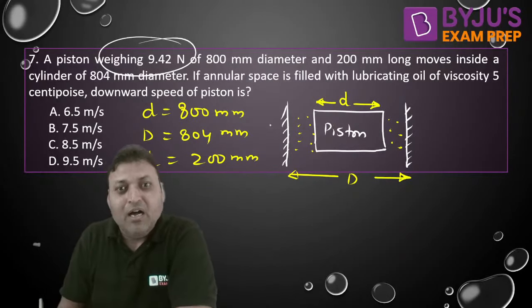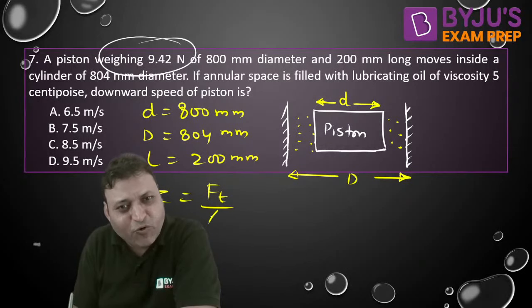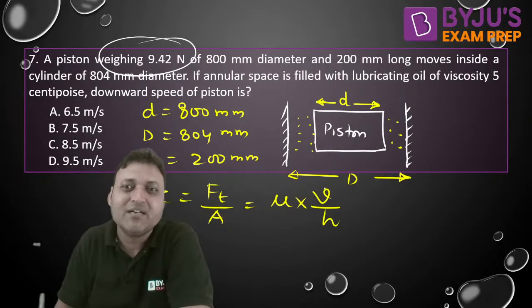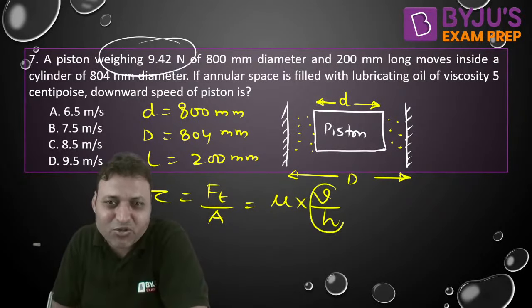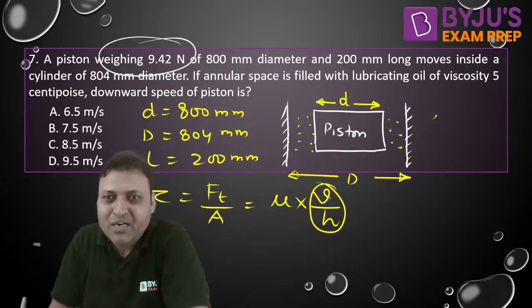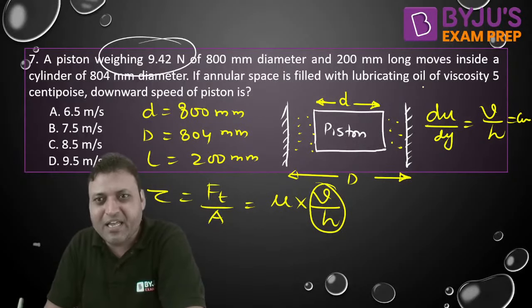Now the question will be solved from Newton's law of viscosity. Tau is equal to tangential force per unit shear area is equal to mu into V by H. Why are we using the linear? Because the velocity profile is not given. We are using the linear velocity profile and du by dy we are writing as V by h. That is constant for linear velocity profile, because the velocity profile is not given in the fluid.